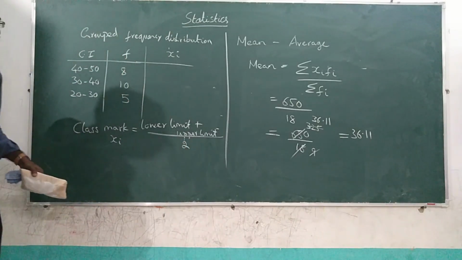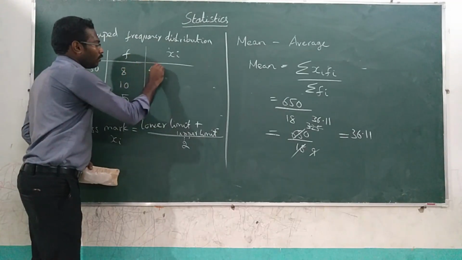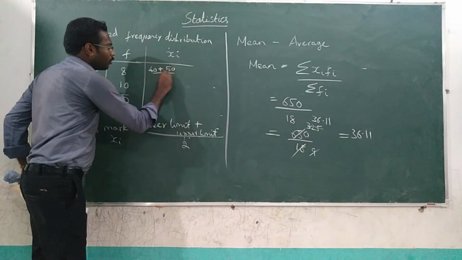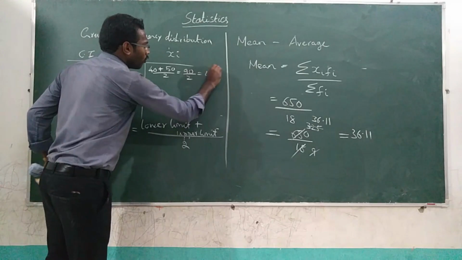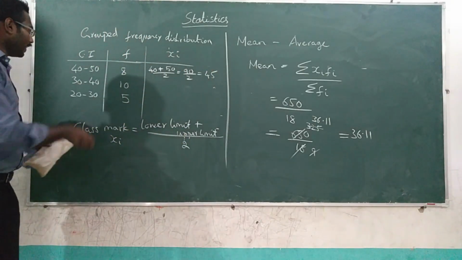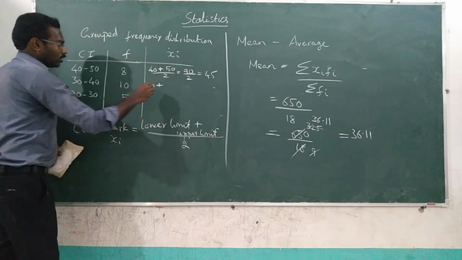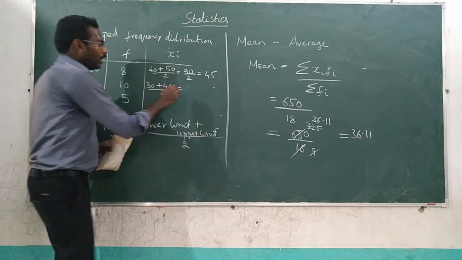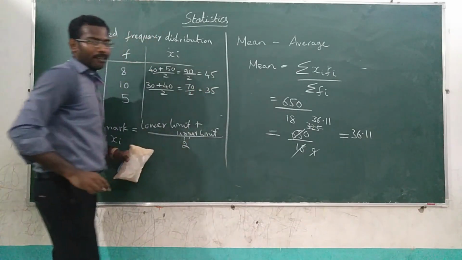So shall we calculate here? Here what is the lower limit? 40. So 40 plus, what is the upper limit? 50. So 40 plus 50 by 2 is equal to 90 divided by 2, that is equal to 45. Now you got the xi value. Then here the lower limit is 30, upper limit is 40. So 30 plus 40 divided by 2, that is nothing but 70 by 2, that is equal to 35.